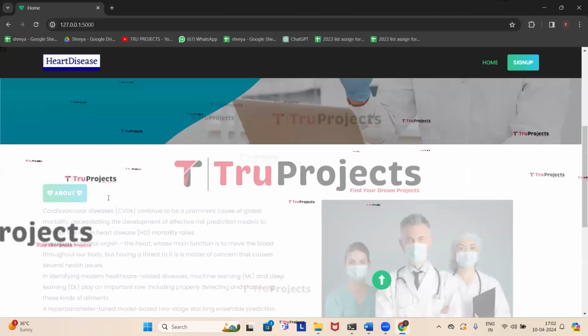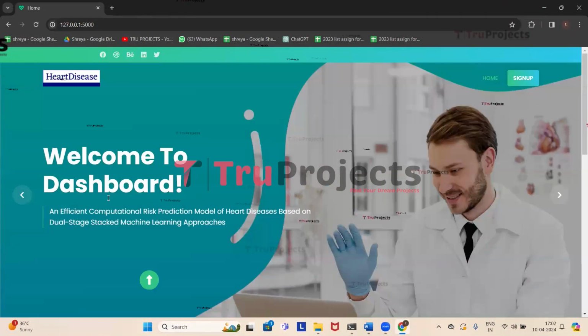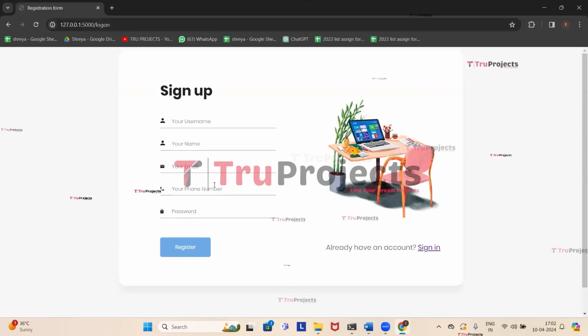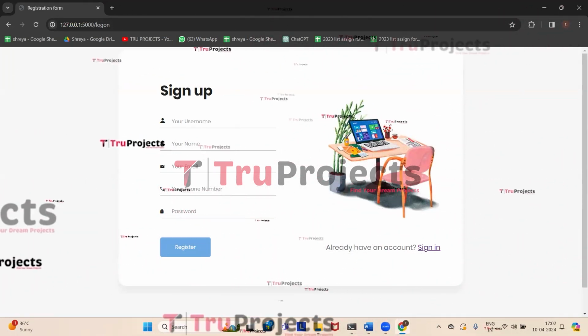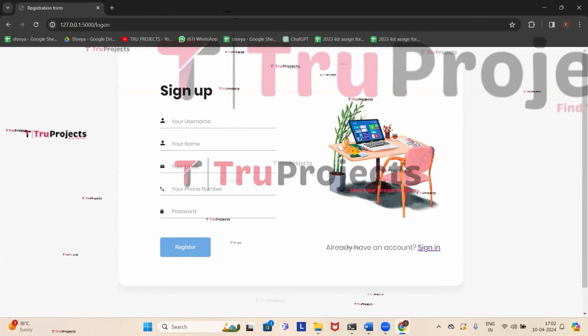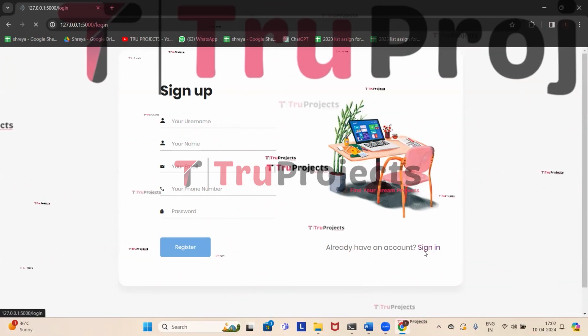This is the web page of the project, which is displayed in the browser, and this is developed using the Flask framework. So first we need to sign up. So click on sign up and enter all the registration details if we are signing up newly. I have already signed up and have an account in it, so I'll directly sign in.